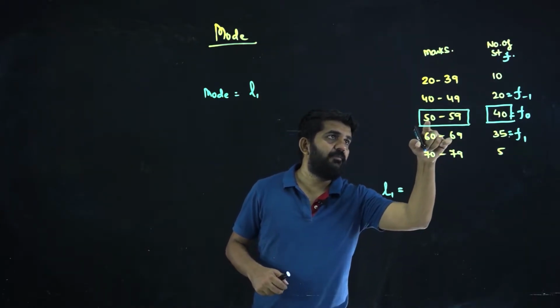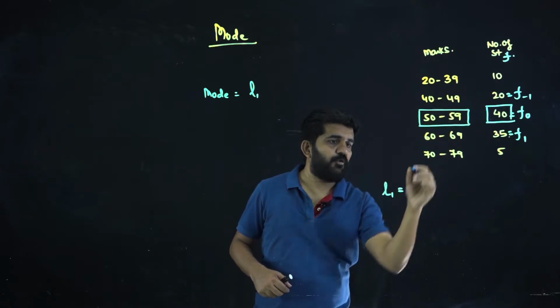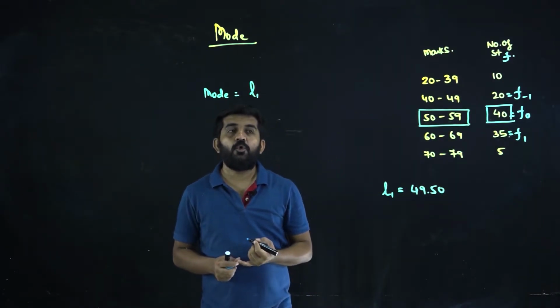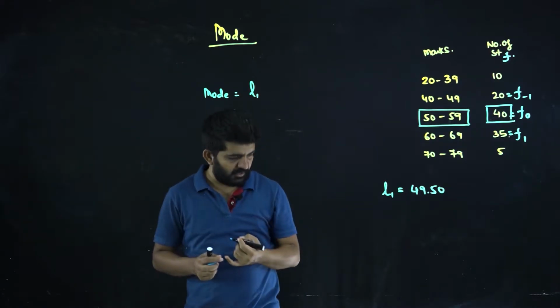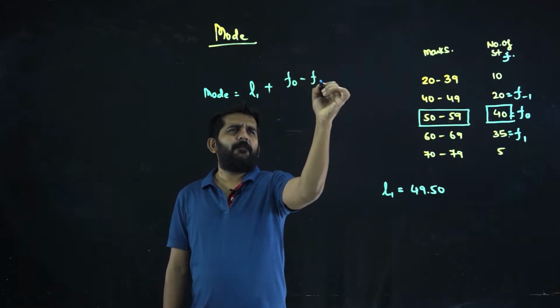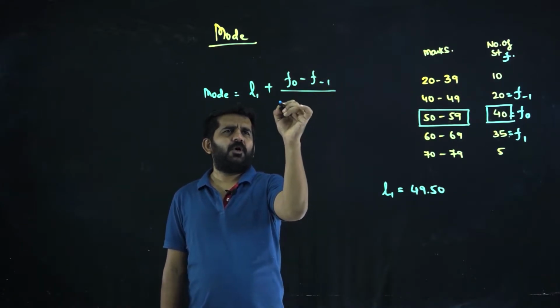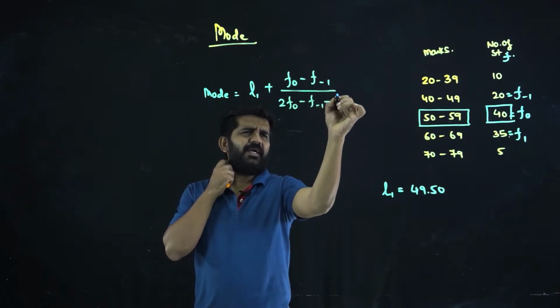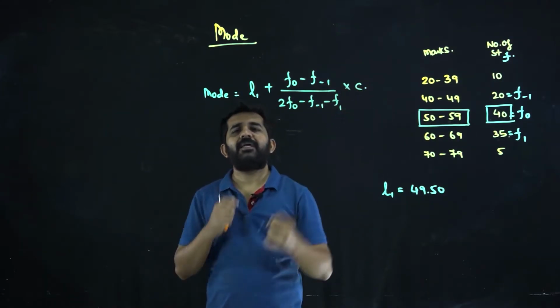Here L1 will be 49.50, the number between 49 and 50. Mode equals L1 plus (F0 minus F minus 1) upon (2F0 minus F minus 1 minus F1) multiplied by C.